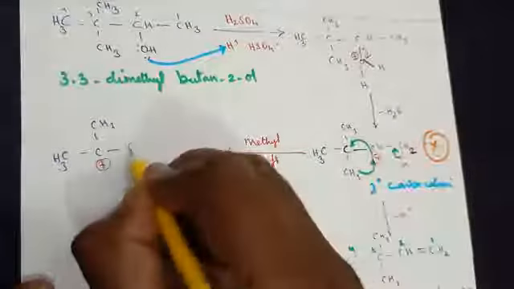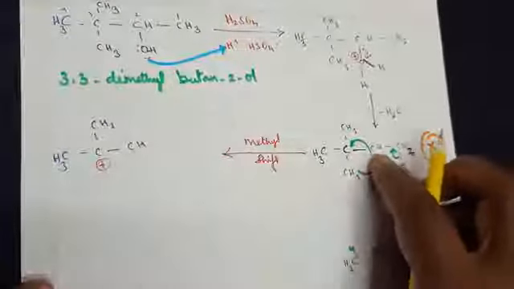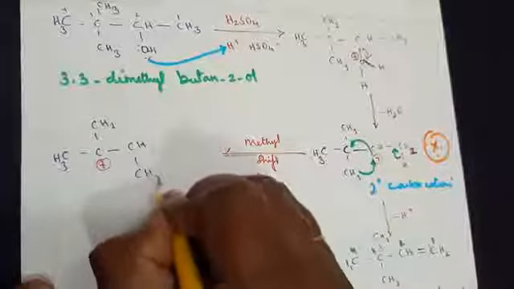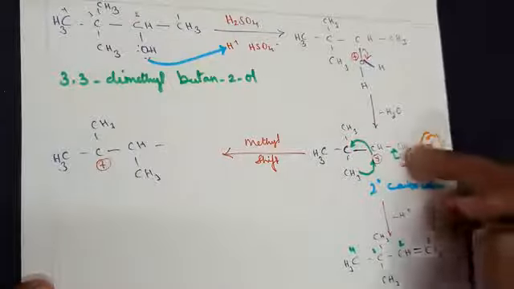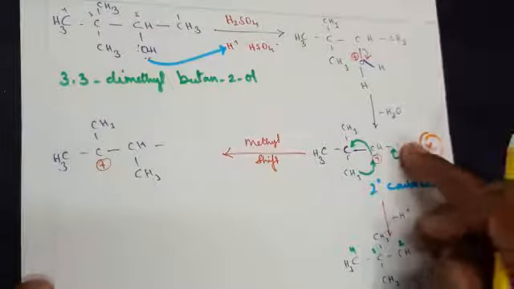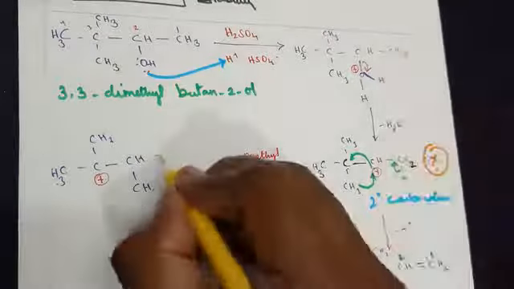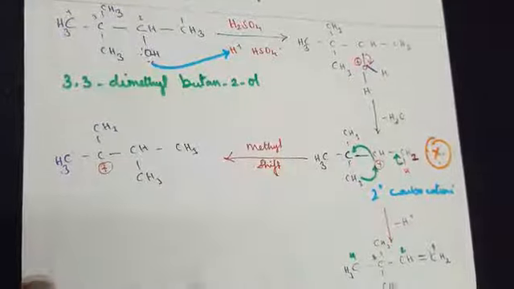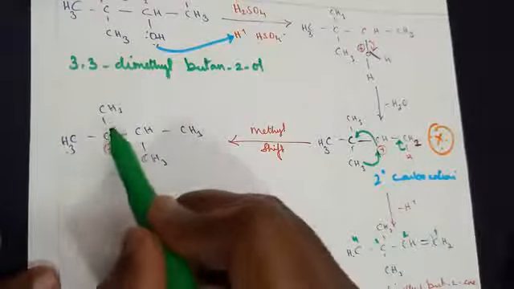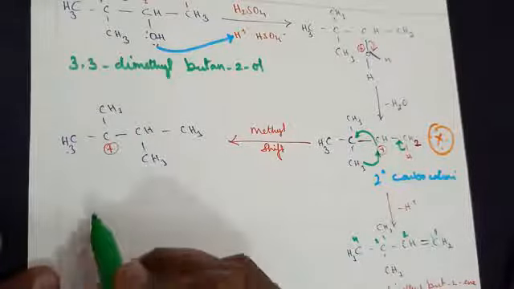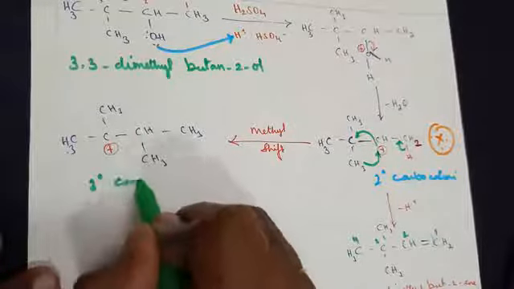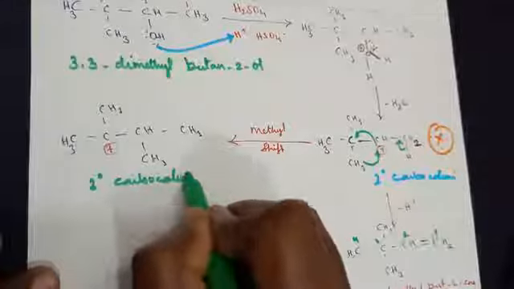See, I've got a CH here. This CH3 has gone to this group here, so I get a CH3. And now we are not showing the CH2, okay, because this one we already showed the product. Now consider the whole one as it is here, CH3 here. If you look at it, this carbon is attached to 3 groups. What type of carbocation is it? Tertiary carbocation.